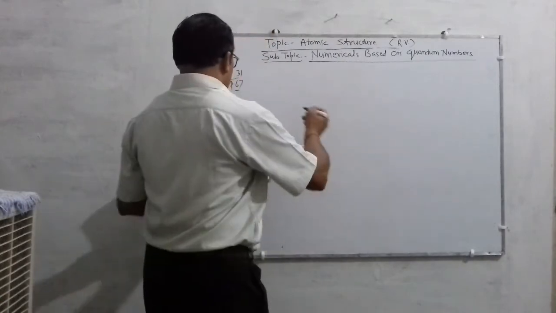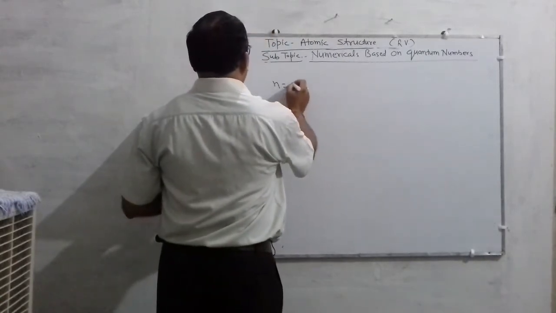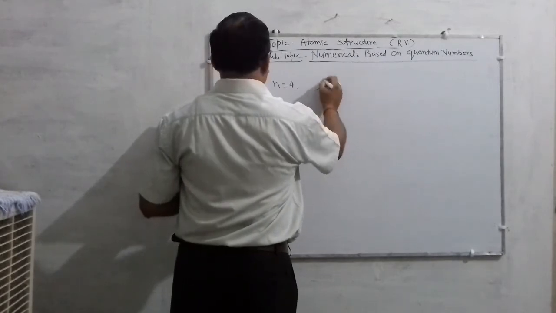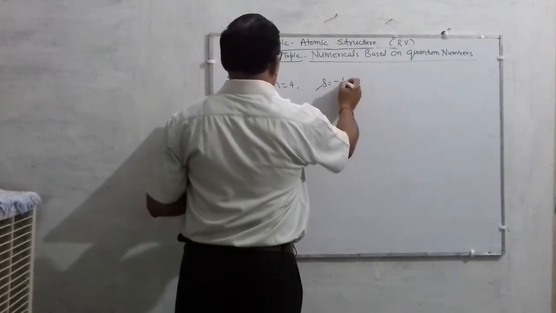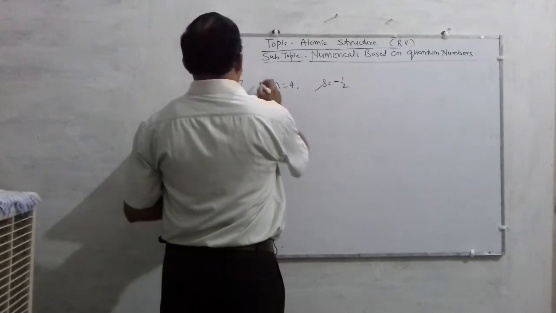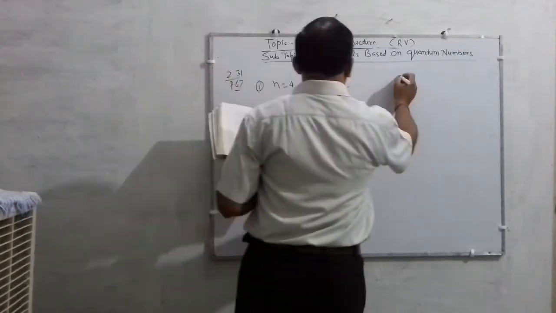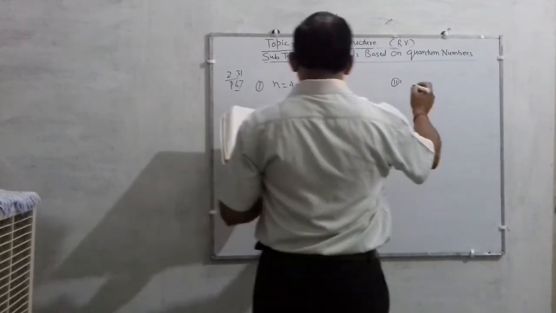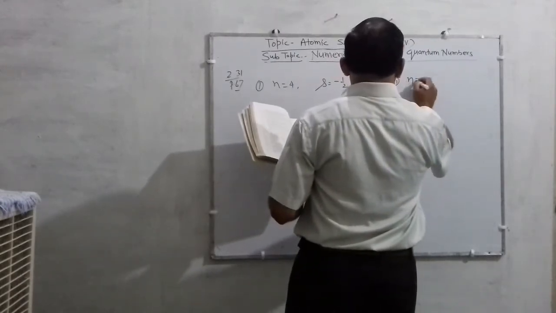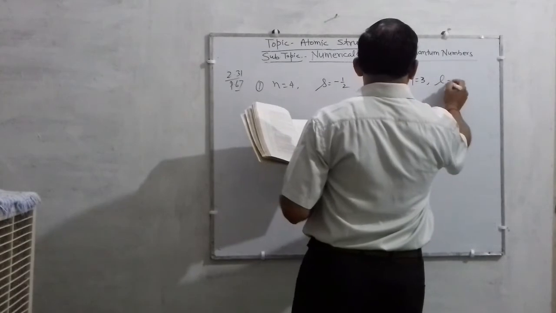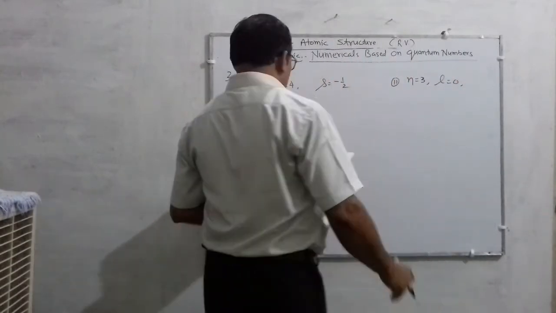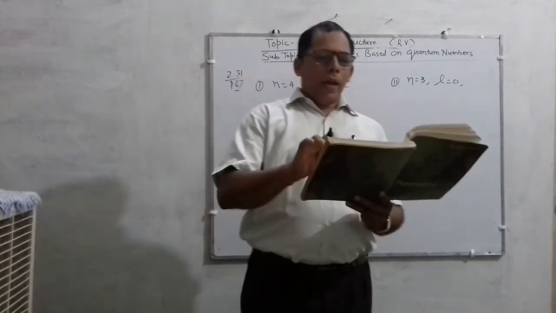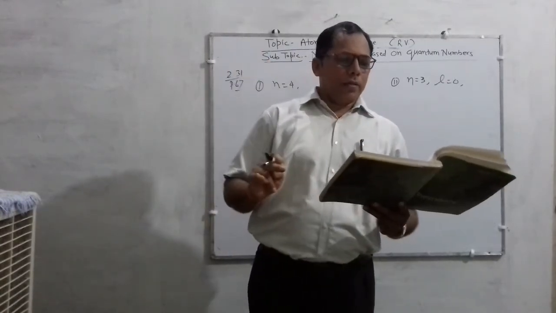That is, n is 4 and the value of s is minus half. This is the first question, and the second is for n is 3, the value of m is 0. The question is how many electrons in an atom may have the following quantum numbers.